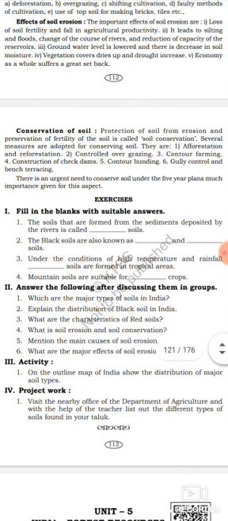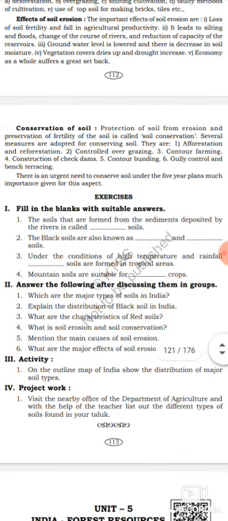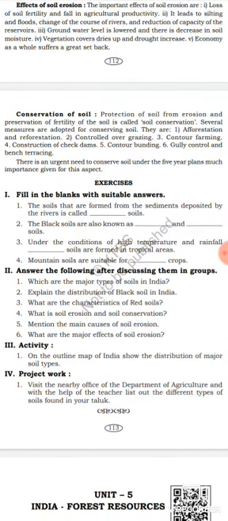Then see the last heading, conservation of soil. Conservation means save or protect. How can we protect the soil, or how can we save the soil? Got it? Let's see now. Protection of soil from erosion and preservation of the fertility of the soil is called soil conservation. This is very important for one mark. Listen. Conservation of soil means protection of soil from erosion and preservation of fertility. Preservation means saving or protecting. Got it? Got it?